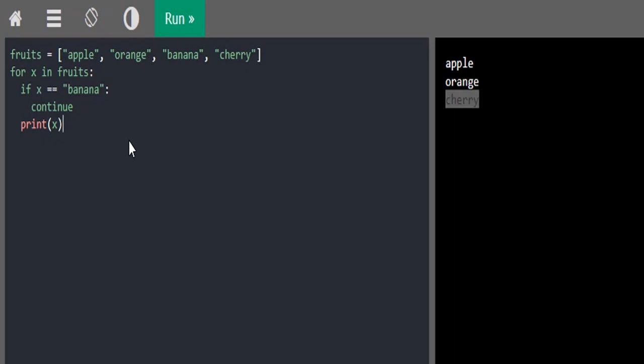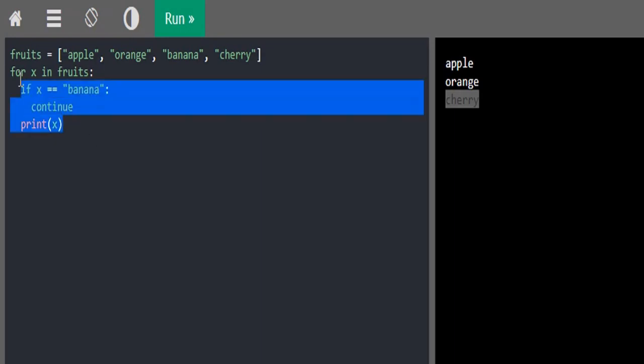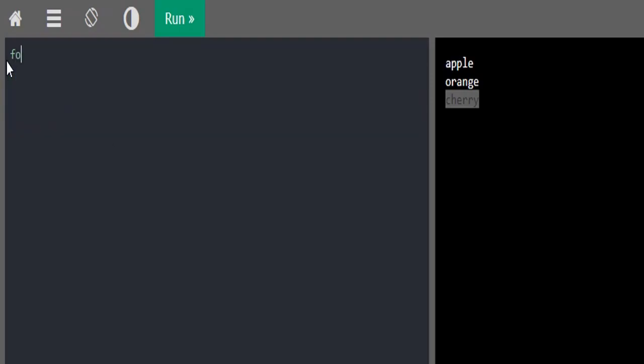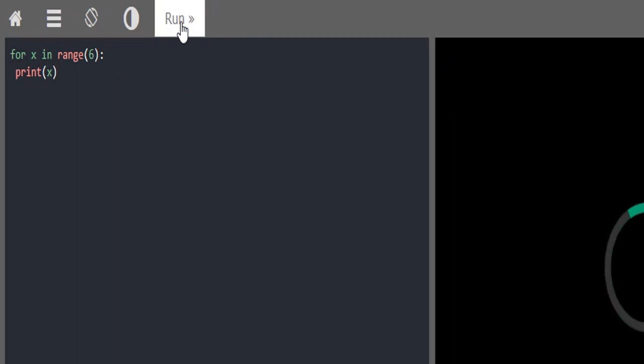Next, let us try to understand what a range function can do. Now say for example, I am trying to print values from 1 to 10. So I do that with the help of a range function, for x in range. So when you give 6 and then you try to print it, the values we get are from 0 to 5.